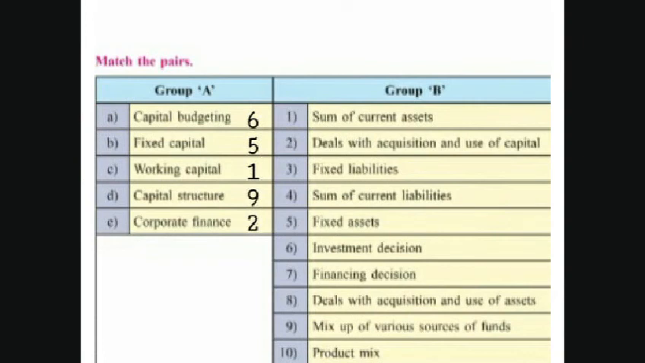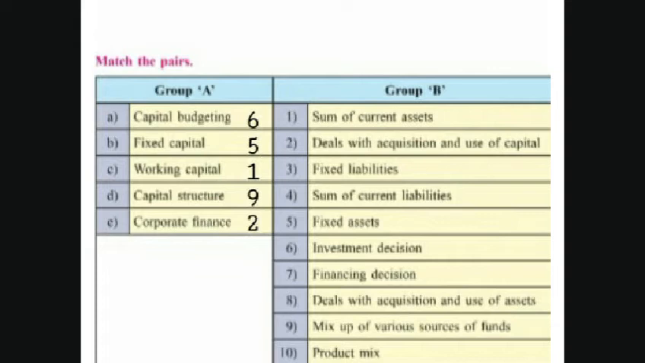Next, move on to B, match the following. Group A and Group B. First is capital budgeting. Answer is sixth, that is investment decision. Second, fixed capital. Answer is fifth, fixed assets. Working capital. Answer is sum of current assets. Fourth, capital structure. Answer is ninth, mix of various sources of funds. Fifth, corporate finance. Answer is second, deals with the acquisition and use of capital.